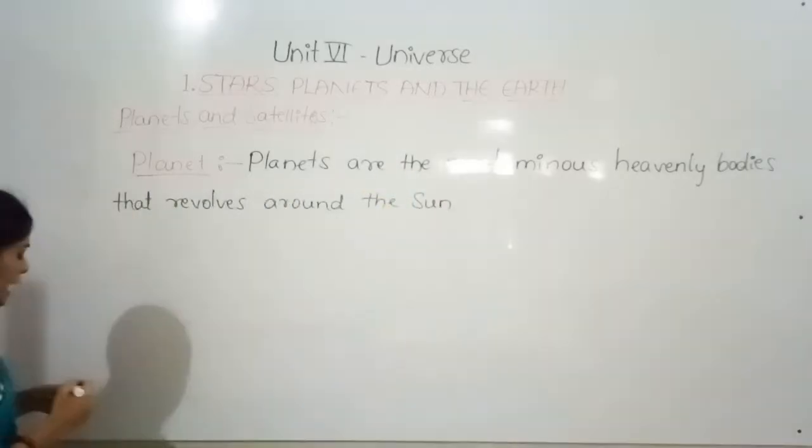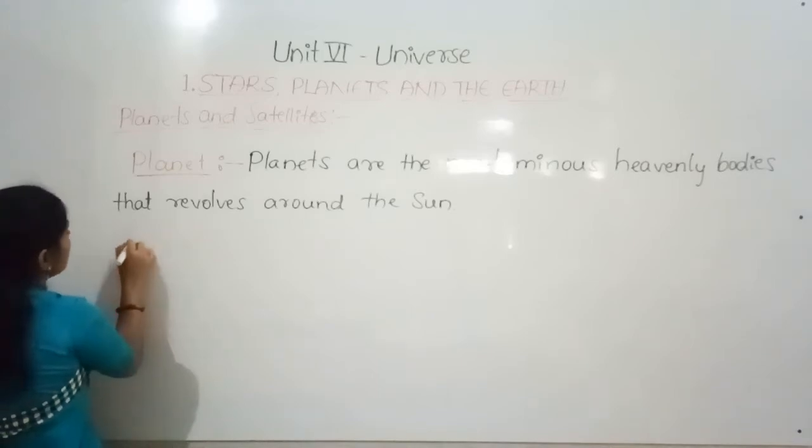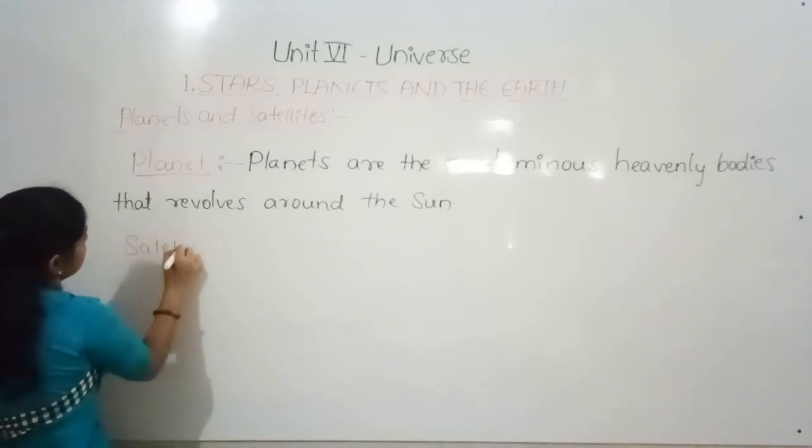And in our solar system, how many planets are there? Yes, there are 8 planets.